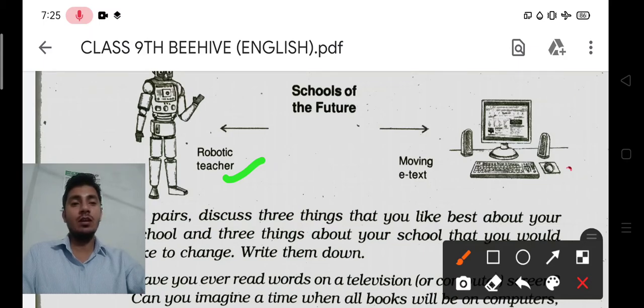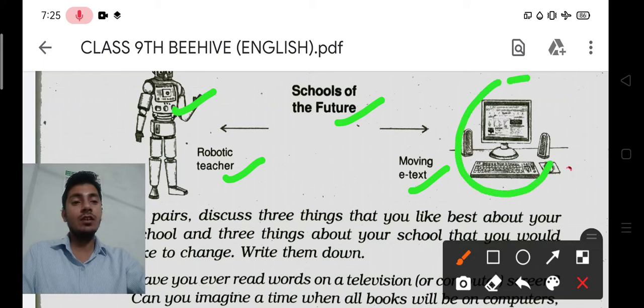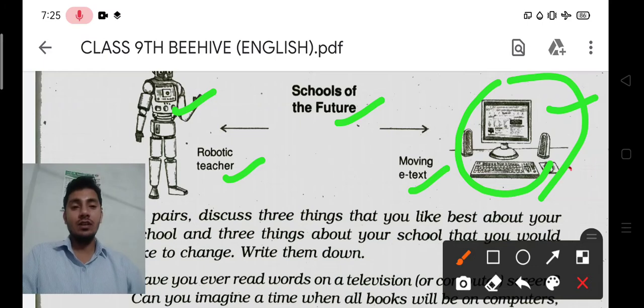Next you can see moving textbook. What is the meaning of moving textbook? Understand by seeing these pictures. This is a robotic teacher. So these kinds of schools will be in the future. And this is the computer, through which you will study. So moving e-text means there is some text on the screen. This is not a book, because a book is in printed form.